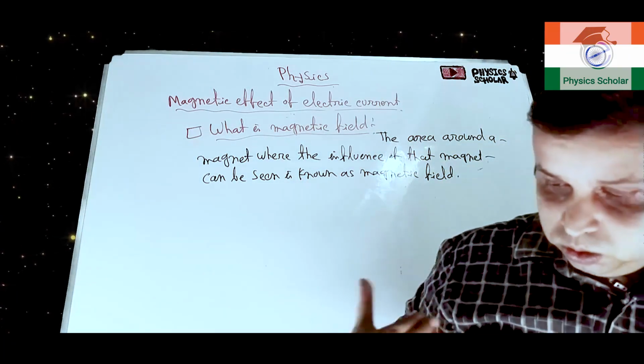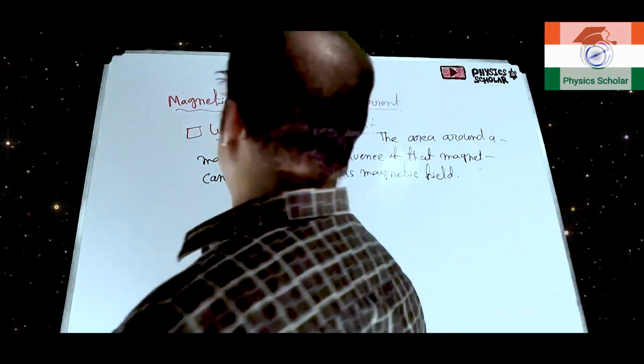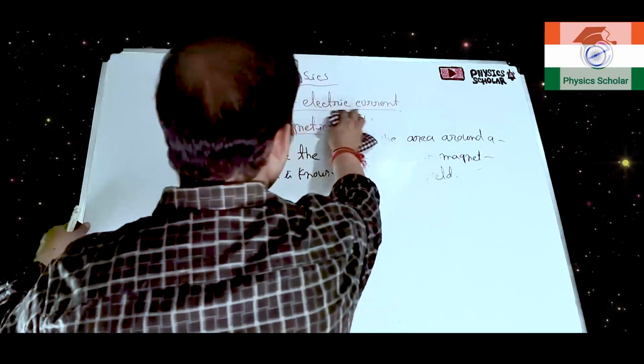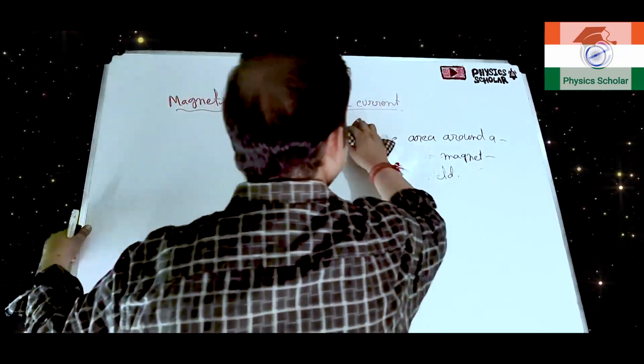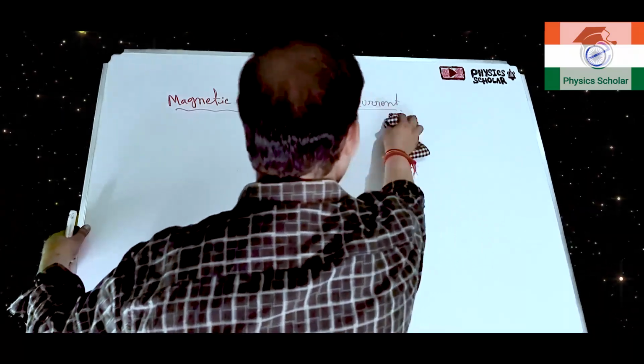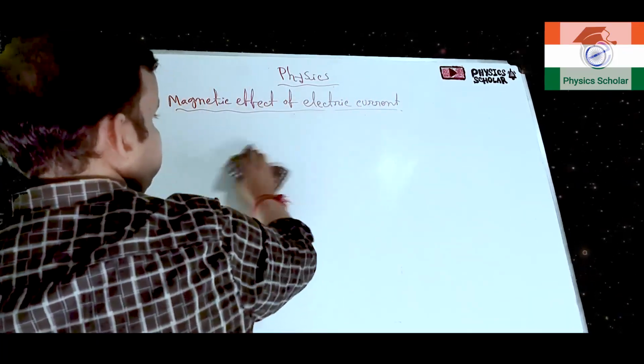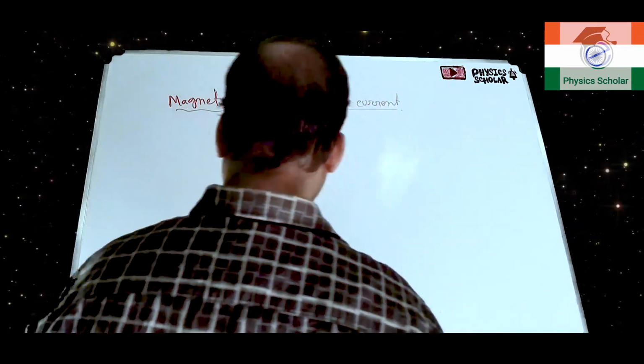Now before going to the magnetic line of force, one very common question, and in the earlier classes also, class 4, 5, 6, you might know this or have gone through this.